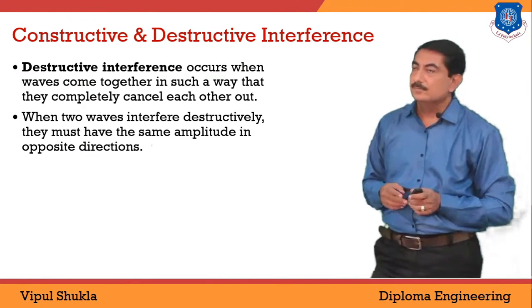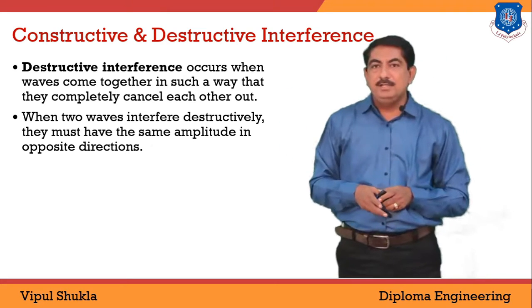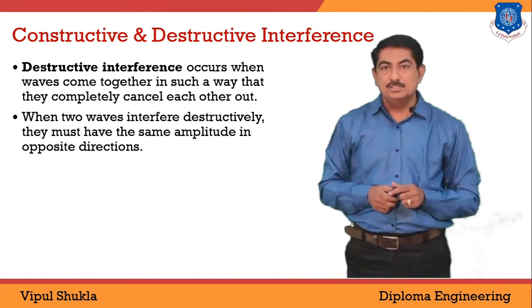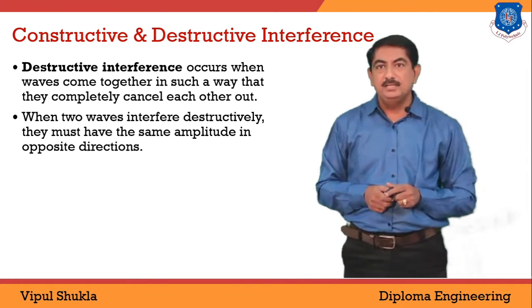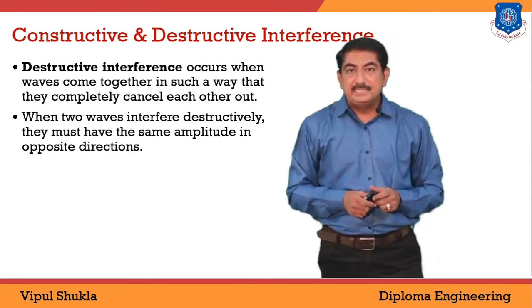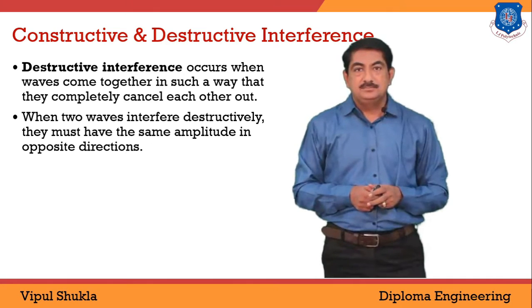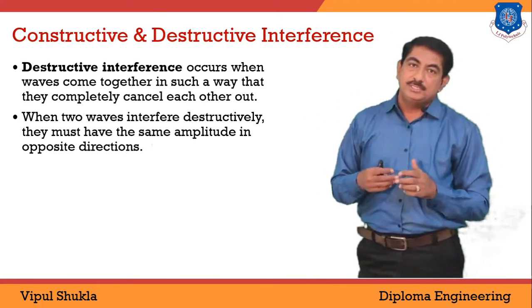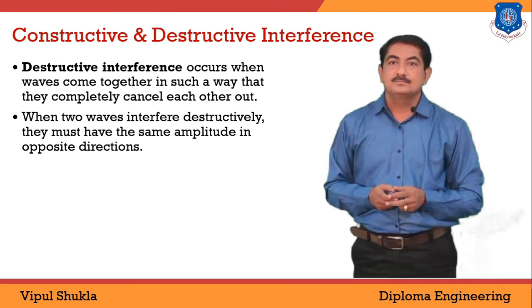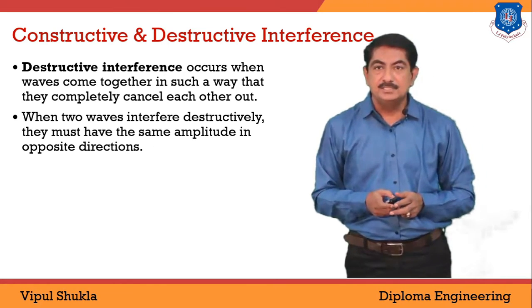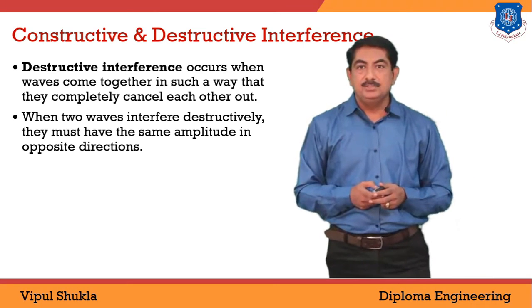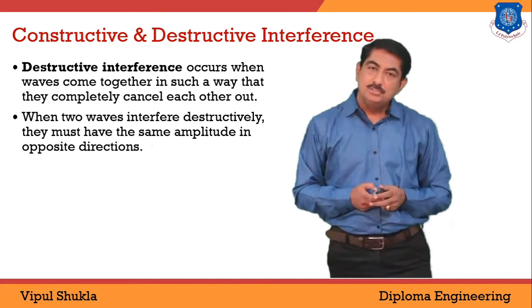Next, what is destructive interference? Destructive interference occurs when waves come together in such a way that they completely cancel each other out. So the amplitudes of both waves meeting at a point cancel. When two waves interfere destructively, they must have the same amplitude in opposite directions.